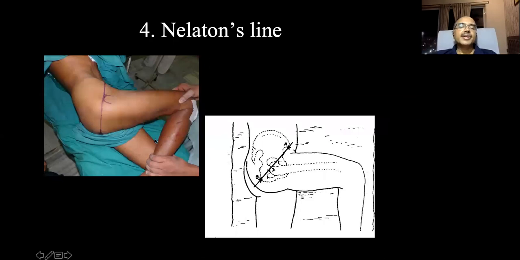Now next is Nelaton's line. Remember, Nelaton's line is drawn from the anterosuperior spine to the ischial tuberosity. Usually the tip of the greater trochanter touches the line or remains below. But if it goes above this line, then there is a supratrochanteric shortening. In bilateral hip pathologies, Nelaton's line will be useful because the trochanter goes above the line. Remember, the position of the leg is not important in Nelaton's line because it moves through an arc of motion. So whether 30 degree, 90 degree,